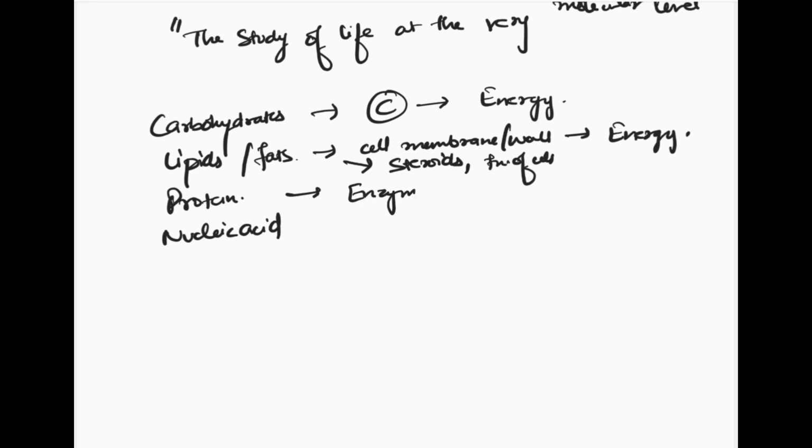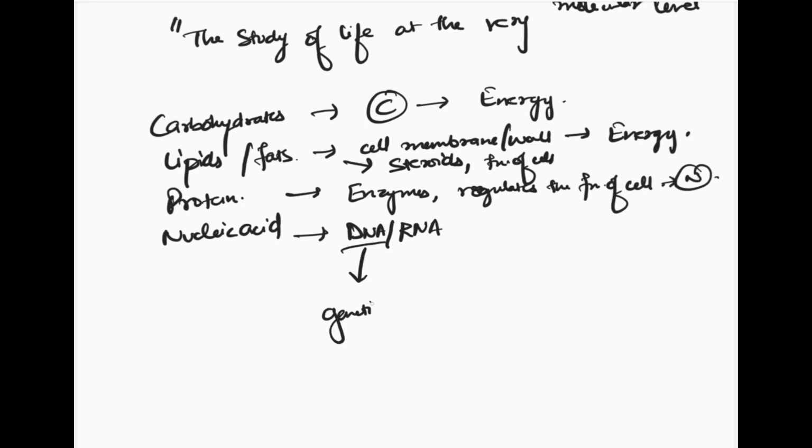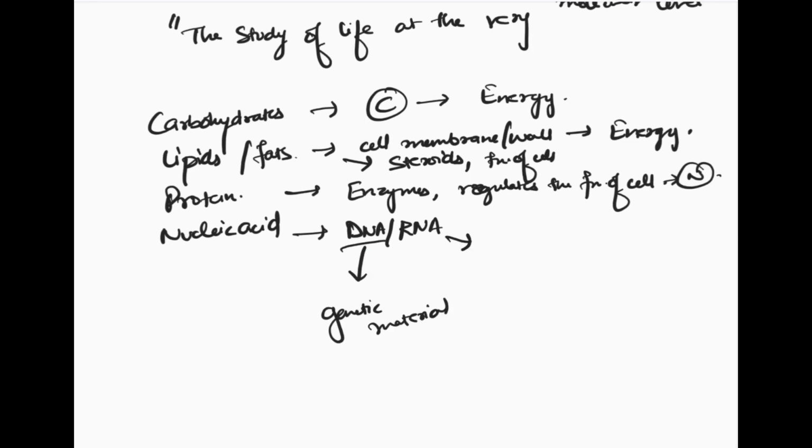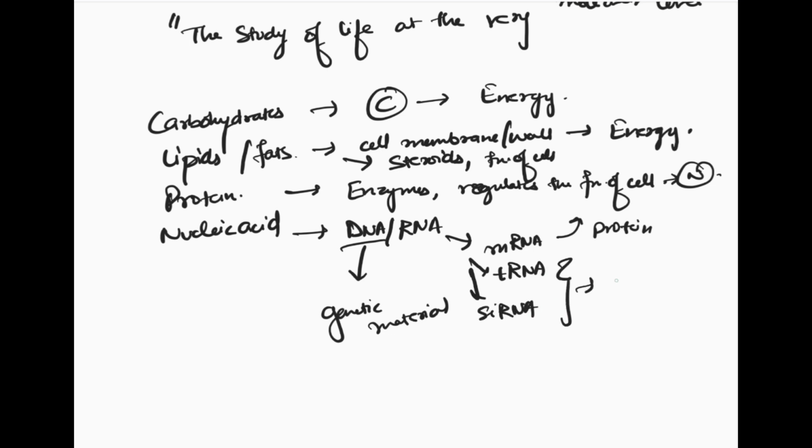So these are basically enzymes. These are the proteins which help regulate the functioning of the cell. These are also a nitrogen source, right? And nucleic acids are basically DNA and RNA. DNA, as we know, is the genetic material of the cell, and RNA is basically where the mRNA gets translated and makes up the protein. And there are other RNAs also, which help in expression of certain genes, which in turn help in regulation of the cells. So that's why we need to study these biomolecules.